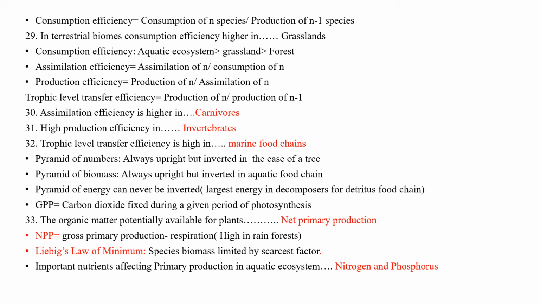Liebig's law of minimum: species biomass is limited by the scarcest factor. When the biomass is limited due to the scarcest factor, it is called the Liebig law of minimum. Important nutrients affecting primary production in aquatic ecosystem are nitrogen and phosphorus.